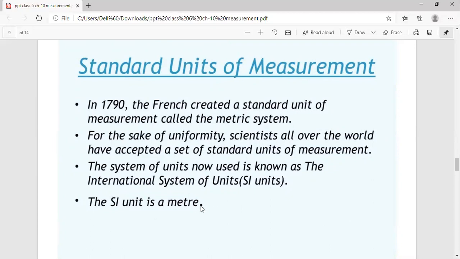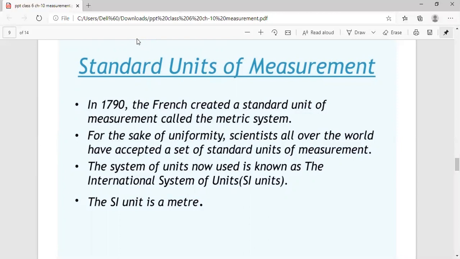So the SI unit for length is meter. If we have to measure the length of an object, the standard unit we can use is the meter. So there was a lot of difference compared to the earlier days. There was confusion, variation was there, but now wherever in the world we go, the standard units are used. So children, I think the concept is clear to you, how we are using the standard units of measurement.